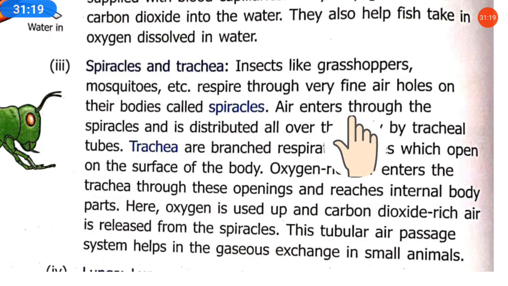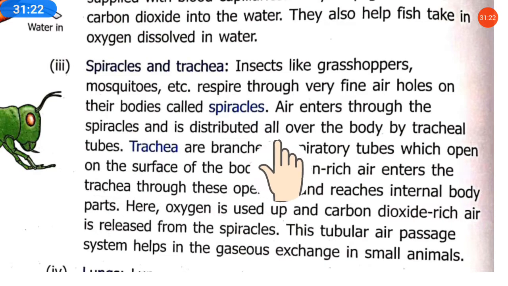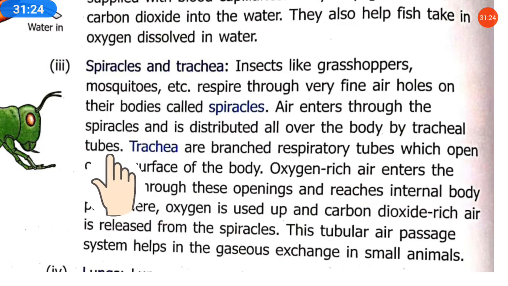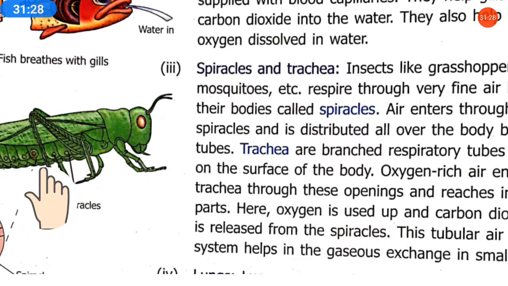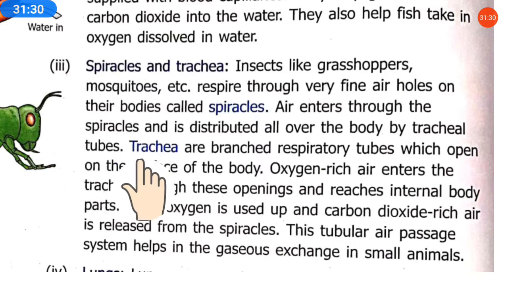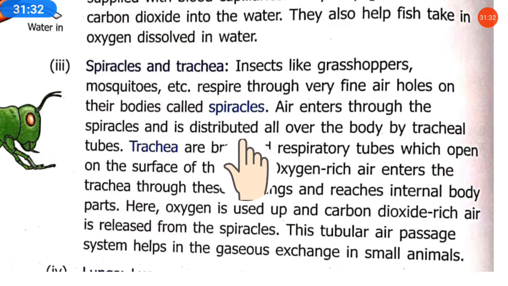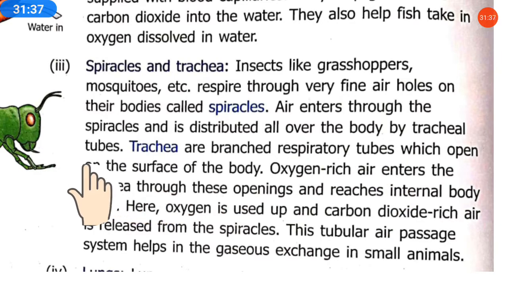Air enters through the spiracles and is distributed all over the body by tracheal tubes. Means the air enters through these spiracles, and after entering it is distributed through the tracheal tubes.